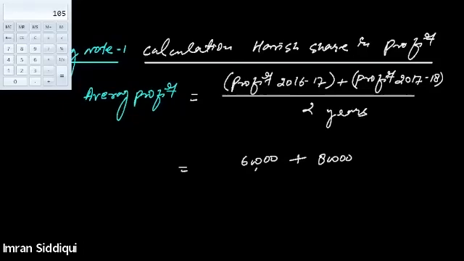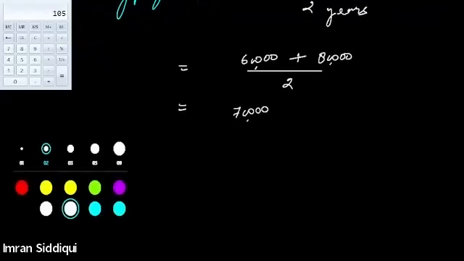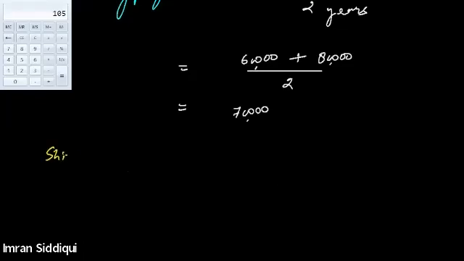80,000 divided by 2. So that means the average profit of the firm is 70,000. Right? Average profit of the firm is 70,000. Everybody, this calculation is clear to all of you? Average profit of the firm is 70,000, and to calculate Shirish's share in the profit, we will apply this formula.